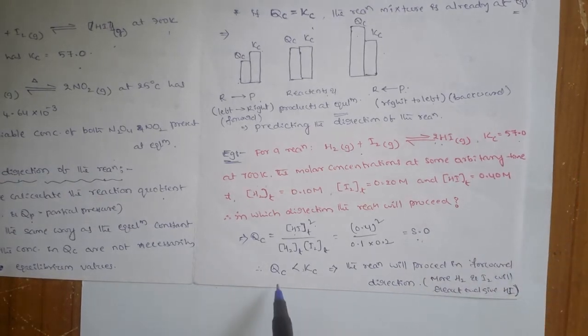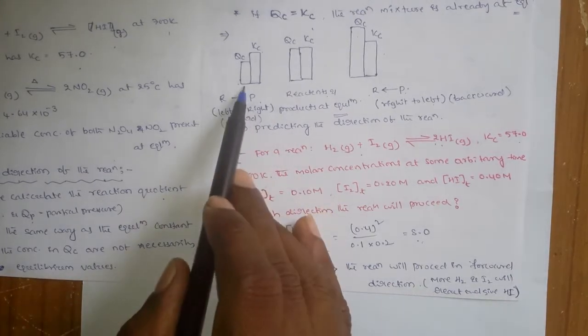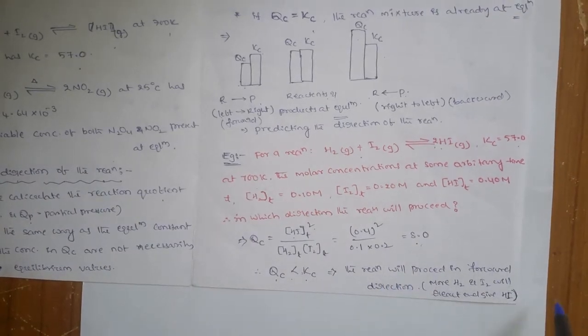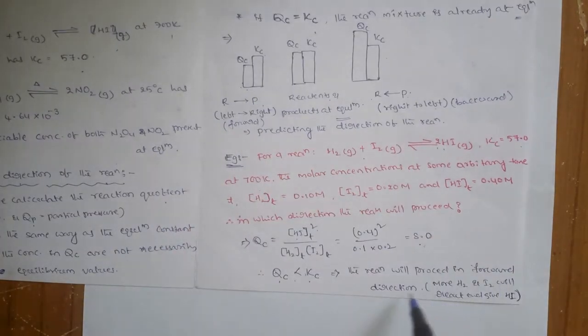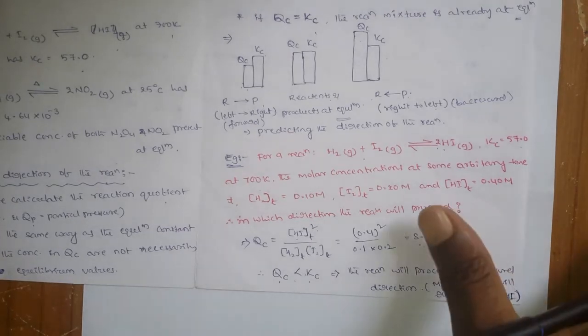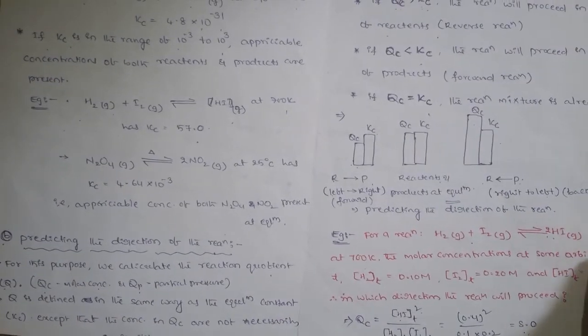So you can say that the QC value is less than Kc, so here the forward direction takes place. The reaction takes place from reactants to products. That means the reaction takes place in the forward direction. Like this also you can predict the direction of the reaction.